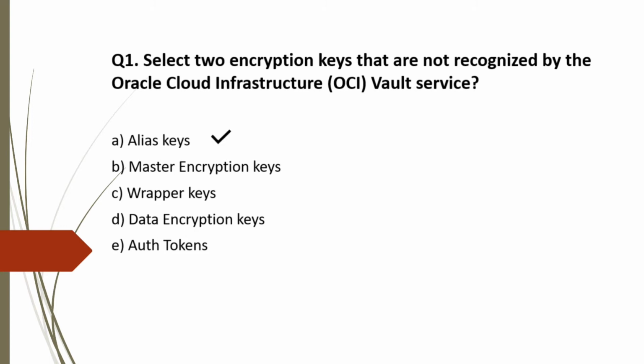Option B, master encryption key, is incorrect as this is supported. Option C and option D are also incorrect as these are supported. Next, option E is correct as this is not supported. So the correct answer is option A and option E.